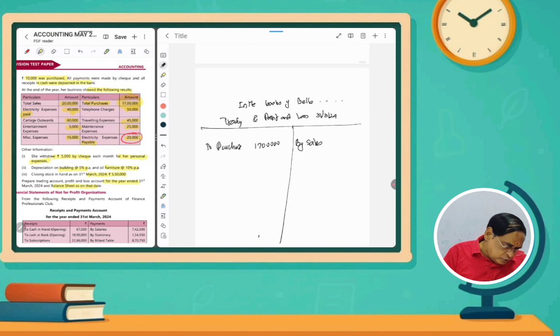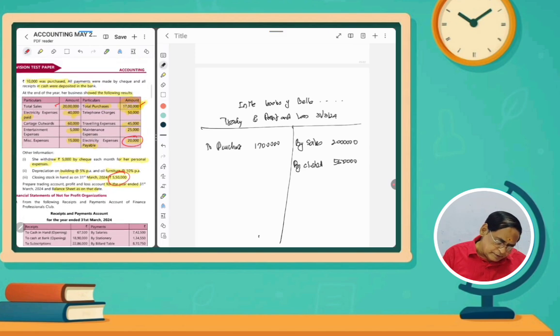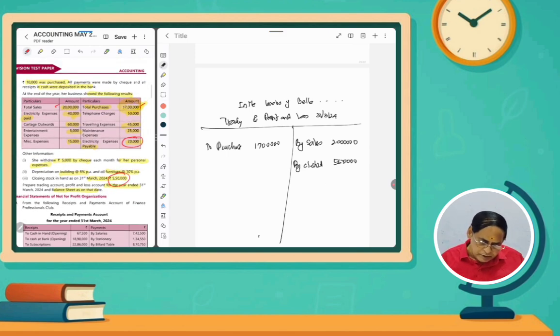How much sales? So purchases is given, sales 20 lakhs. So 20 lakhs sales. And then closing stock is there here, 5,50,000 rupees by closing stock, 5,50,000. To purchases. No other item is given in respect of the trading account, so we will close it. So if we close, 25,50,000 credit side, 25,50,000.